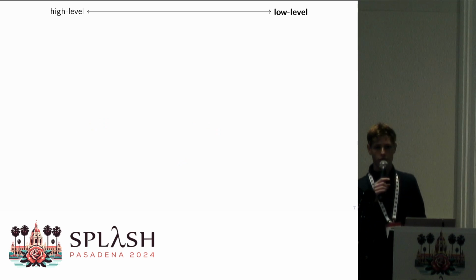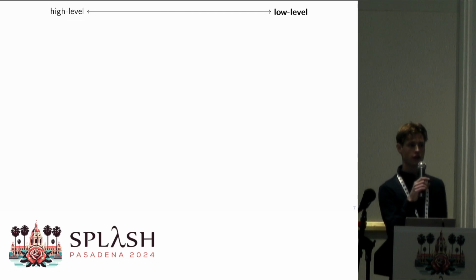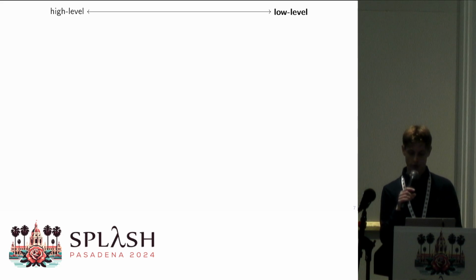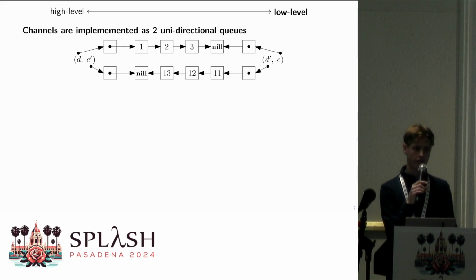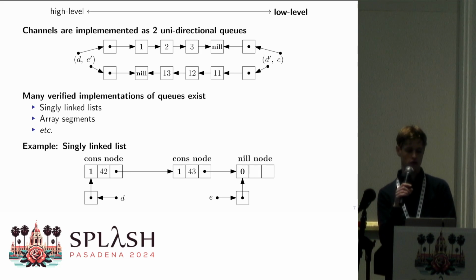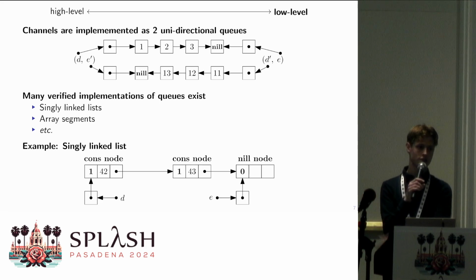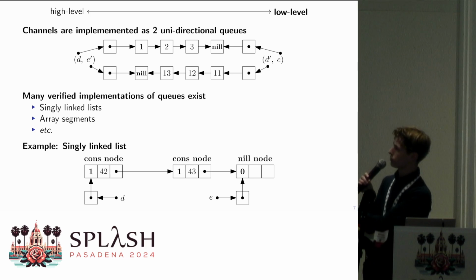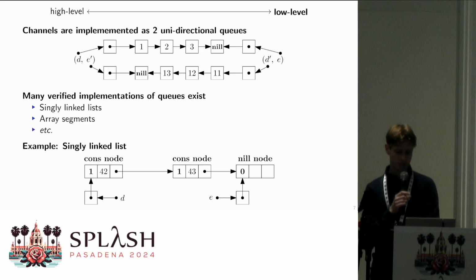On the other side, we of course have the low-level implementations. Considering channels with 2 endpoints, we can implement these channels using 2 unidirectional queues. There are many different implementations for the queues themselves, such as singly linked lists. We can use array segments, ring buffers, a lot of different options. In this talk, we're going to be focusing on the singly linked list.